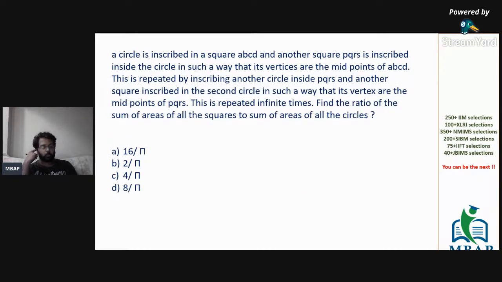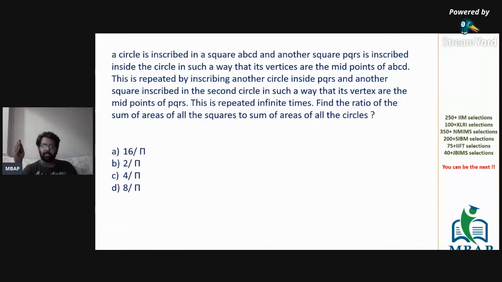On this note, this is also a previous management year exam question, a CAT question. It looks lengthy, but it is not lengthy. Read the question. A circle is inscribed in the square ABCD, another square PQRS is inscribed inside the circle in such a way that its vertices are on the midpoints of ABCD. It is repeated by inscribing another circle inside PQRS and another square inscribed in the second circle in such a way that the vertices are on the midpoints of PQRS.